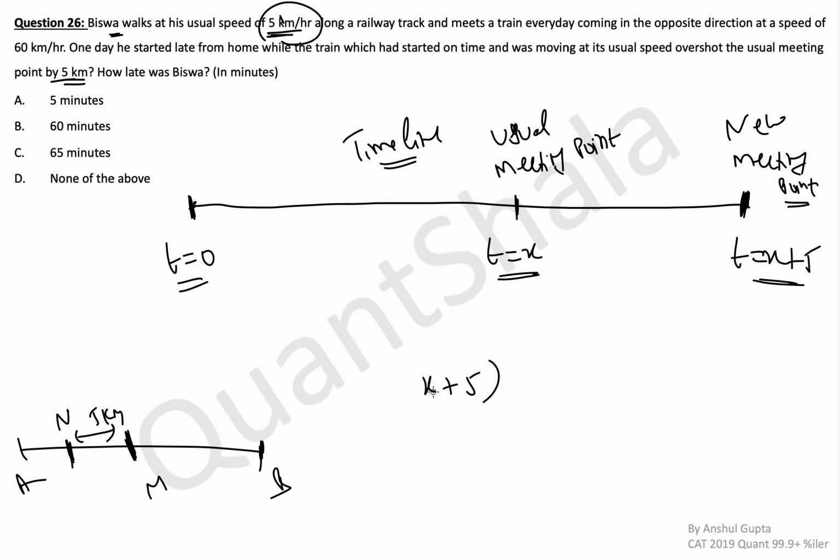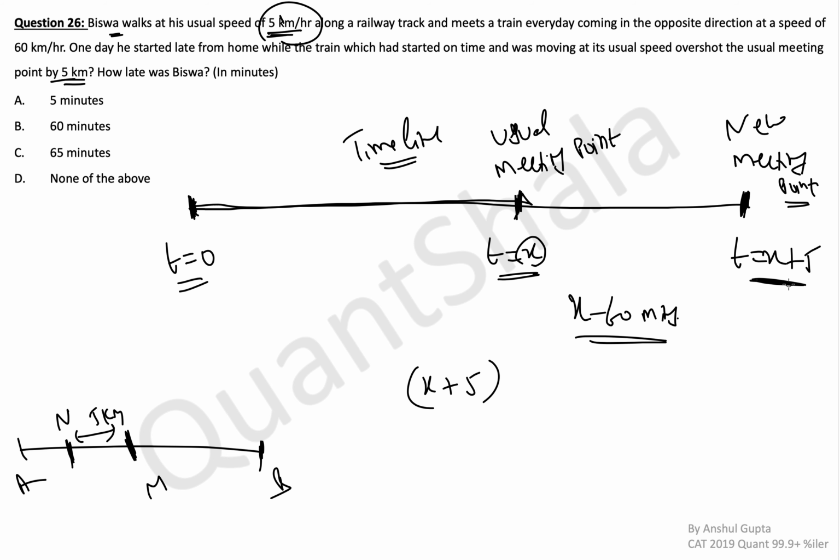Can you say x plus 5? Okay, normally how much was Biswa walking? Normally their meeting point was x minutes. That means both Biswa and the train were traveling for x minutes. This time Biswa has to travel for x minus 60 minutes because he's walking for 60 minutes less.